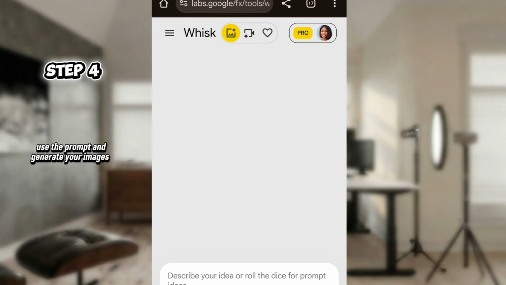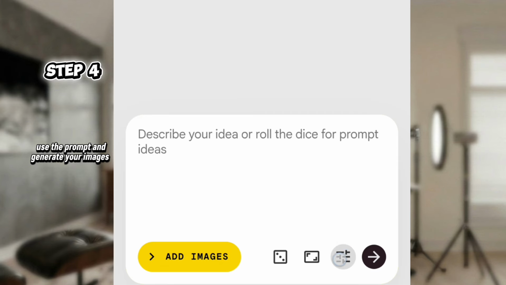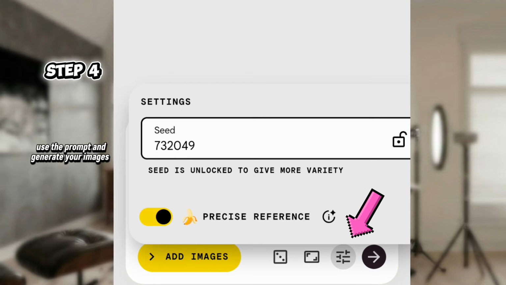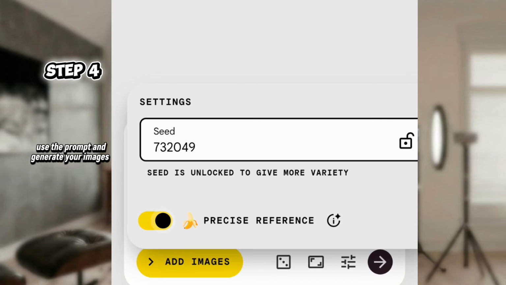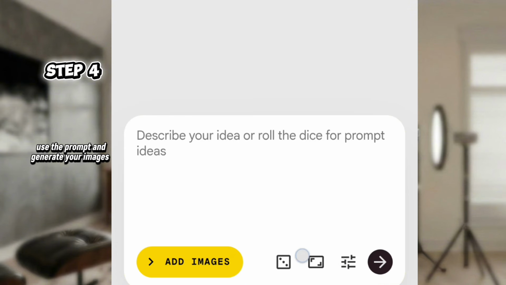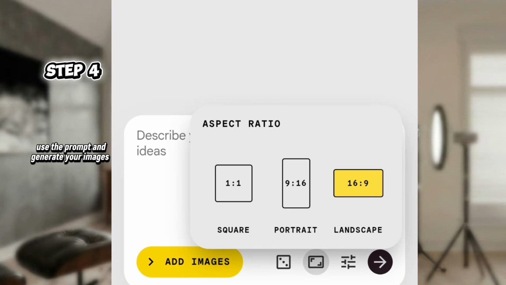When you have your app this way, click on this setting icon. Make sure this here is selected. If yours is like this, make sure it's this way. Good. Then we'll select the size of the image. Let's say I want it in YouTube long form video size.